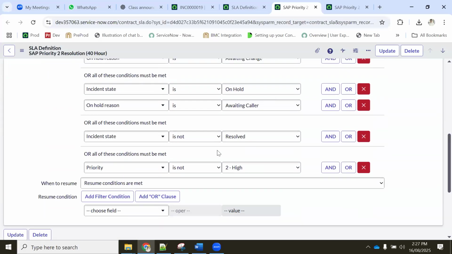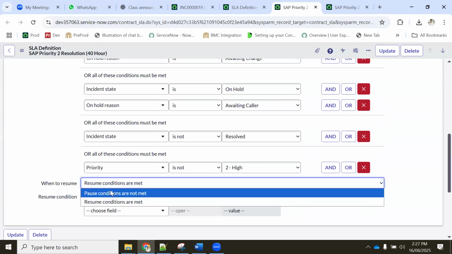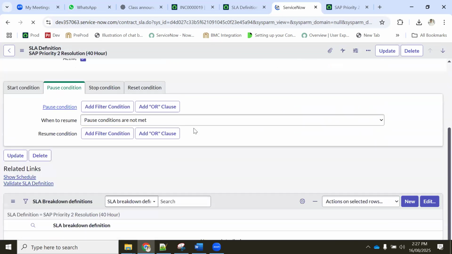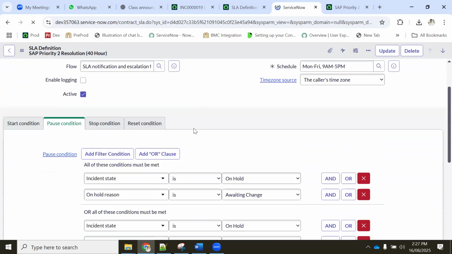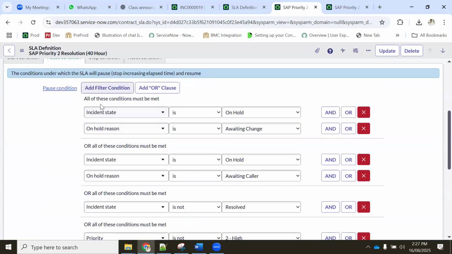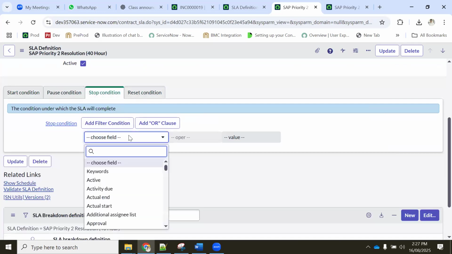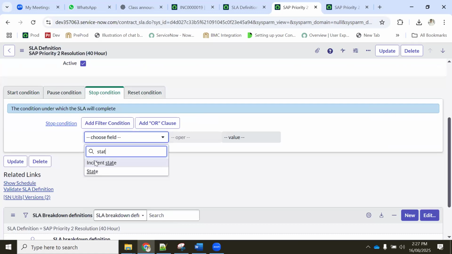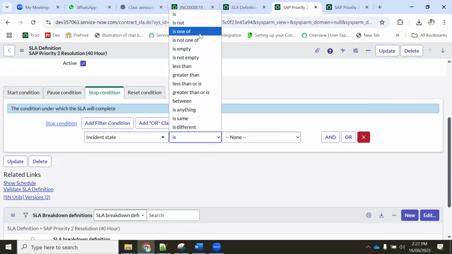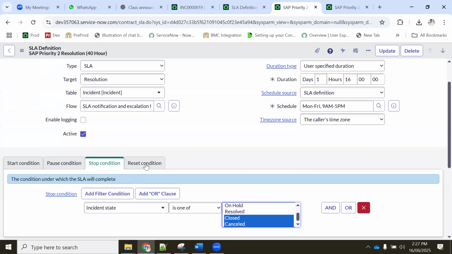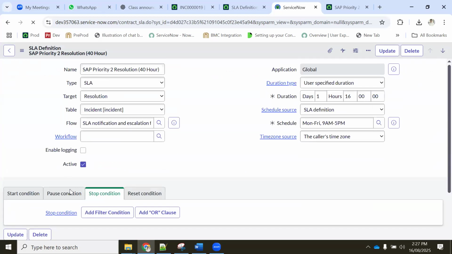Okay, 40 hours on hold. It is not on hold. Resolved, it is not on hold. Resume conditions, pass conditions are not met. We will see this one. Pass conditions are not met. Okay, stop condition: nothing is there at present. So for pass condition we should put state equal to 1/2 always. This one always should be like this one. Stop conditions.